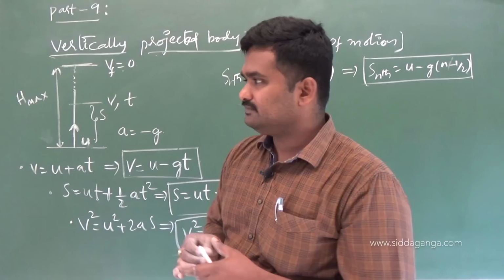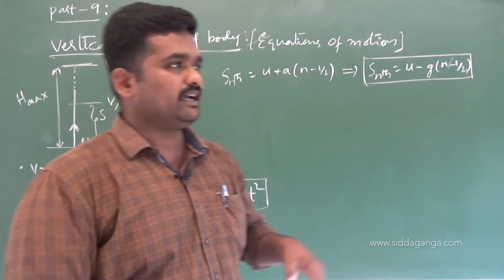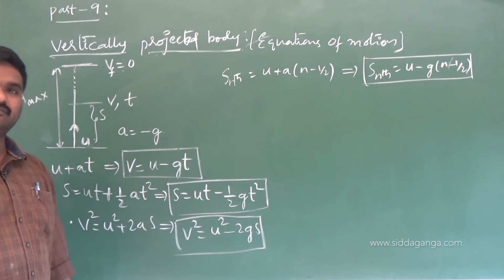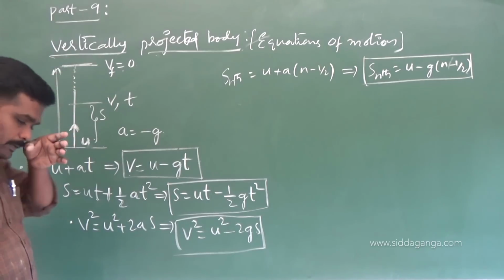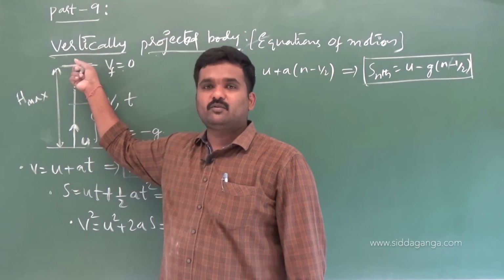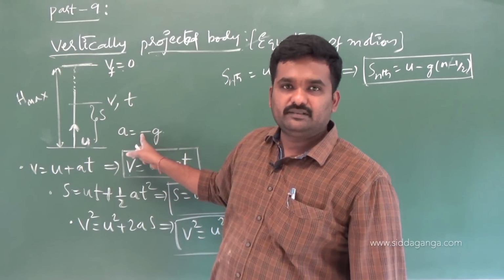Motion parameters means there are some standard terminology which you have to make use of from here on in kinematics. Like a body is projected vertically up, then what is the maximum height traveled by the body? They will give the velocity with which it has been thrown up. What is the maximum height it can reach above the ground? This maximum height is how much? We have to write a relation for it.